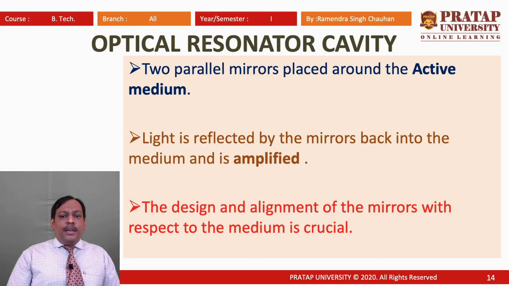Out of these 2 parallel mirrors, one is fully reflecting and one is partially reflecting. When light falls on one mirror, it is reflected and moves to the second mirror, and from the second mirror it is again reflected to the first mirror. In this way, oscillation of these photons or light takes place.